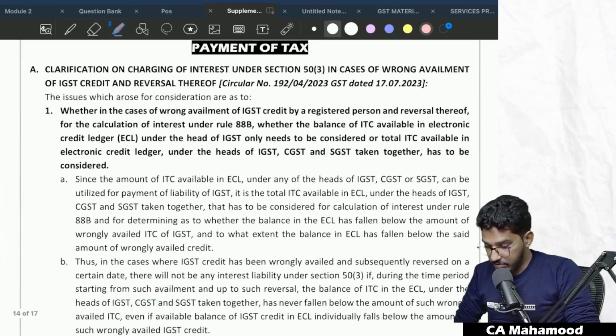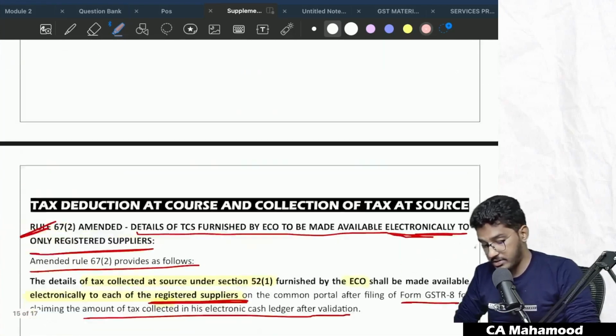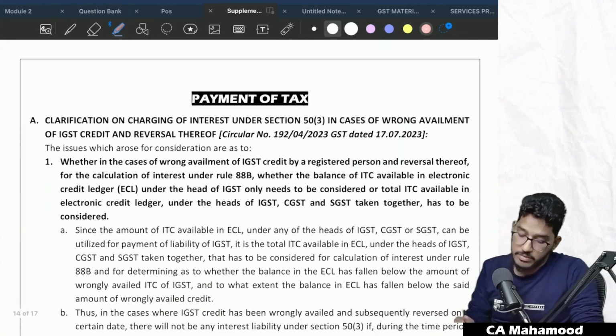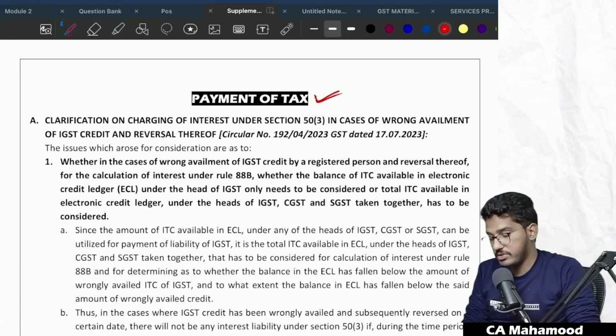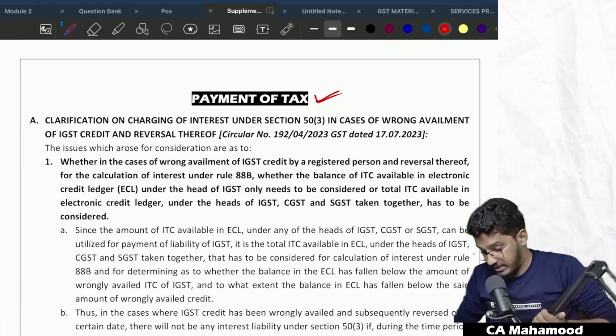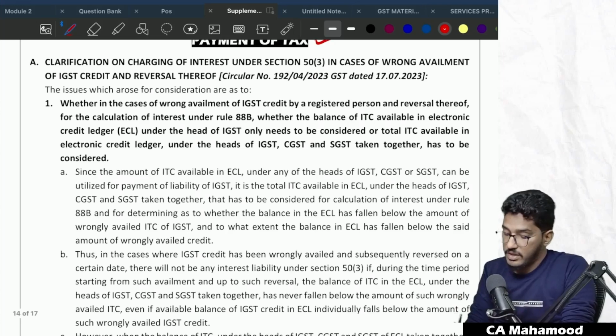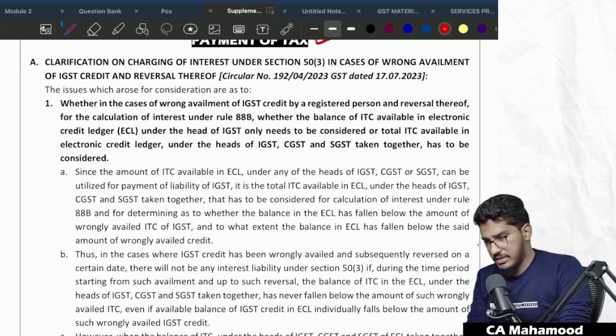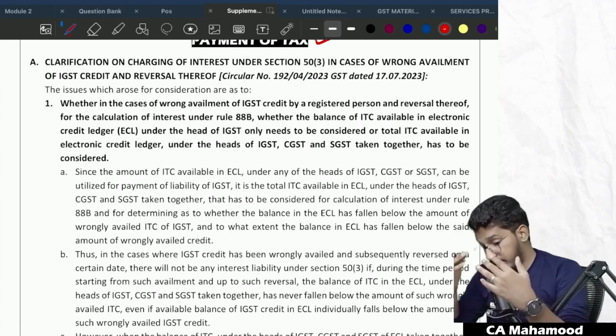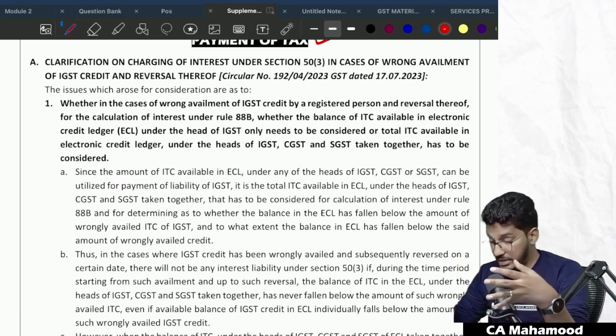Clear? Now, what else are we left with? Payment of taxes we are left with. So this is one interesting amendment, not that important from the examination perspective, guys, but still I will try to explain it. Let me try to understand what exactly this amendment is about.